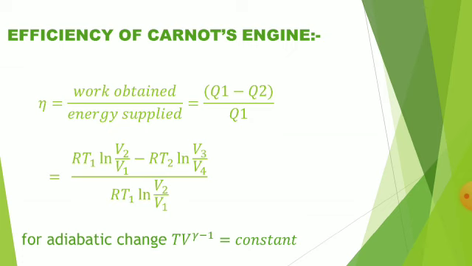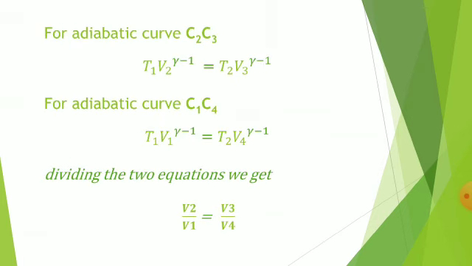But for an adiabatic change, we have the relation between temperature and volume, that is T V raised to gamma minus 1 is equal to constant. Applying this relation to the curve C2 C3, we get T1 V2^(gamma minus 1) = T2 V3^(gamma minus 1).